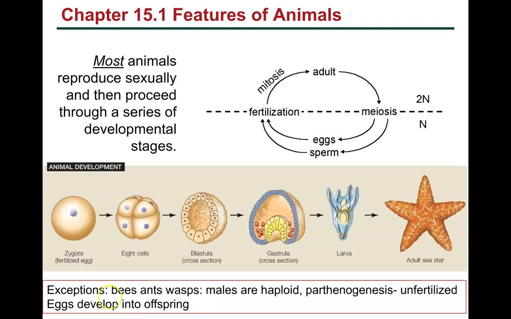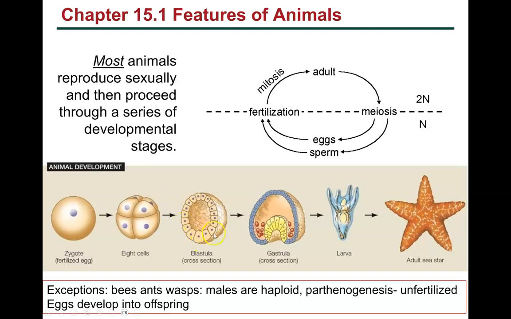So let's see, I do want to point out this picture of the sea star because in our lab we're going to be looking at sea stars, and we're going to be talking about some things like radial and bilateral symmetry. So I just want to show you here a zygote, that's a fertilized egg, then that's going to multiply through mitosis.